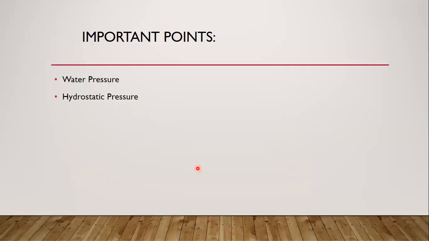Now, at the end, I'm going to review these points about water pressure. Dear students, today we have discussed that water pressure depends upon the height of the water. If the water is located at a certain height in a container or vessel, then a very high pressure is developed inside the container. We can understand whether the water pressure is less or more by the speed of the water: if the speed of the water is more, then at that spot we can say the water pressure is more.